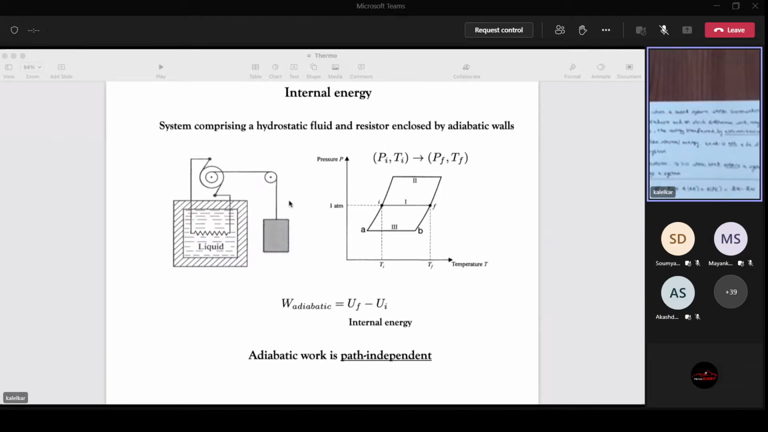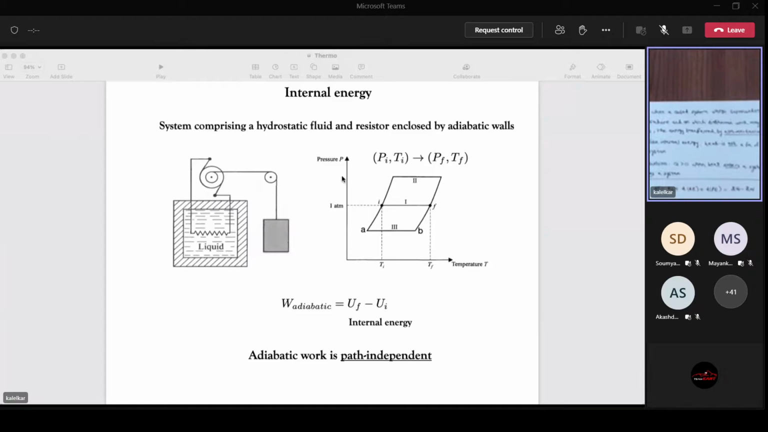In this case, you are changing the position of this mass on a pulley. So whatever work is done will result in a measurable change in the position of this mass. It will go up or down. So let's say I have an initial state with pressure Pi, temperature Ti, and let us say resistance is constant, and final state is pressure Pf, temperature Tf.